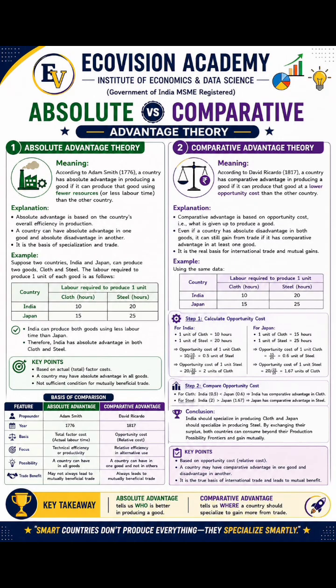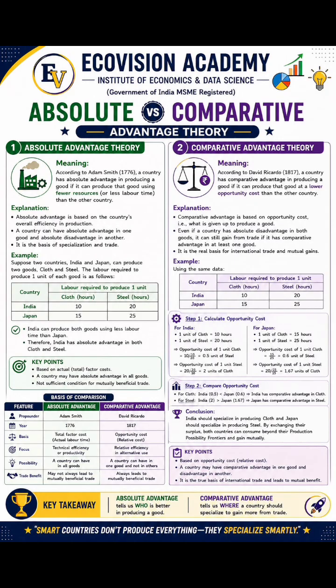Okay, and if I say that Japan has an absolute advantage in the production of steel, what does it mean? It means that Japan can produce steel in lesser time or by lesser cost in comparison to India. That is the concept of absolute advantage.